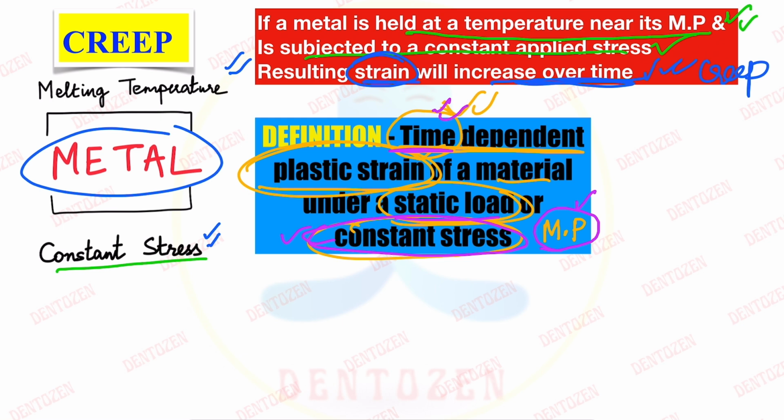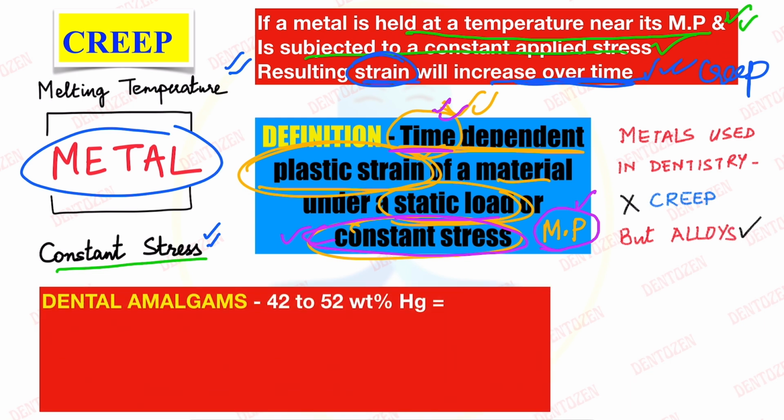Now, when we talk about the metals which are used in dentistry for cast restorations or as substrates for porcelain veneers, they do not show creep. They are not susceptible to creep when the metals are used as such. But what happens if we use the alloys of the metals? In the alloys we have certain other components which have a melting point below or close to the mouth temperature. So metal alloys can show creep.